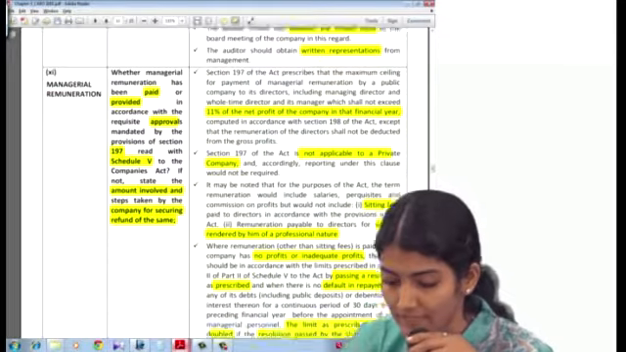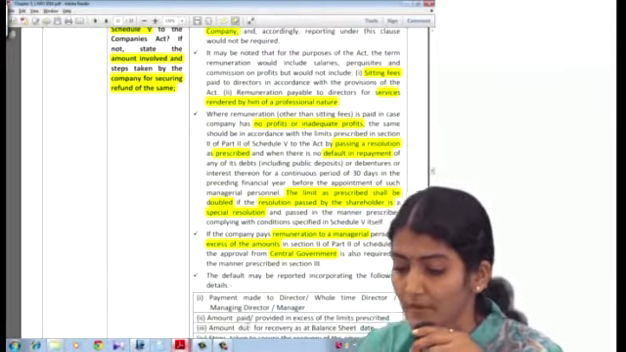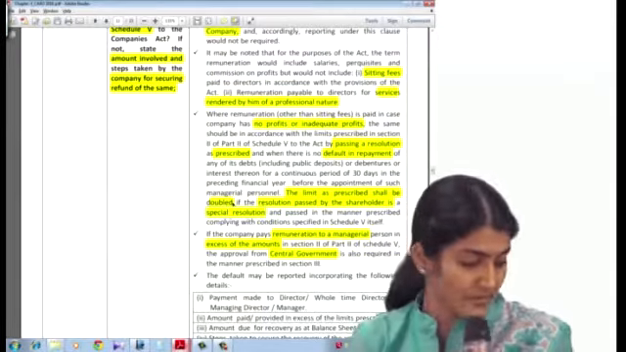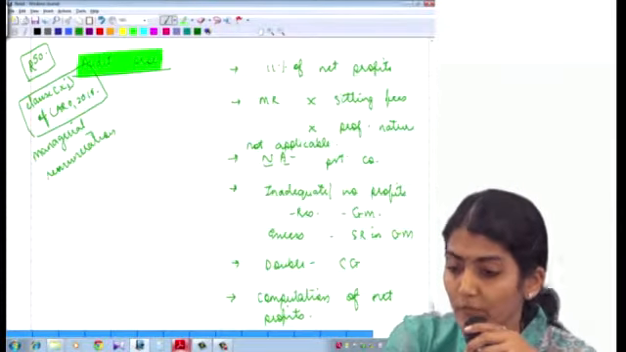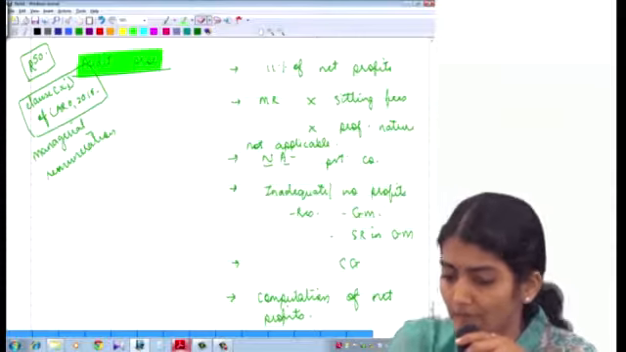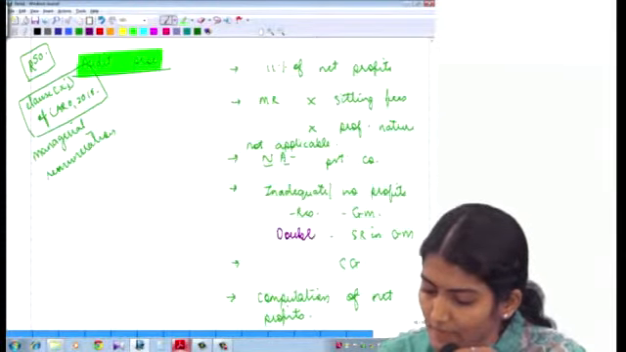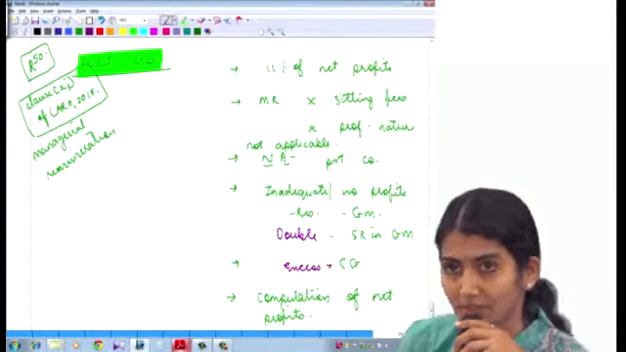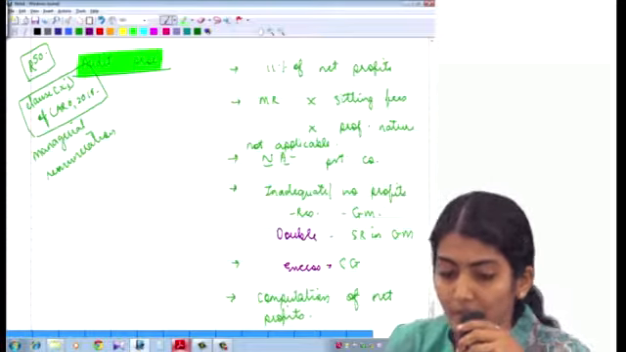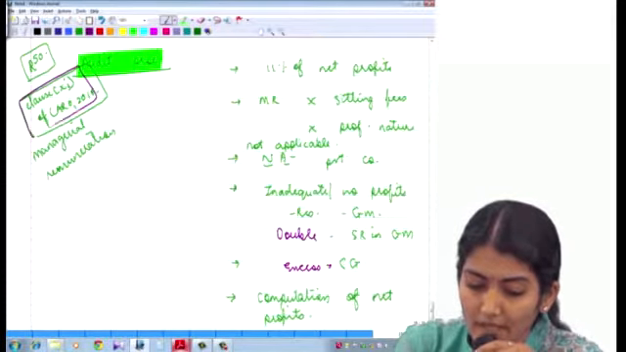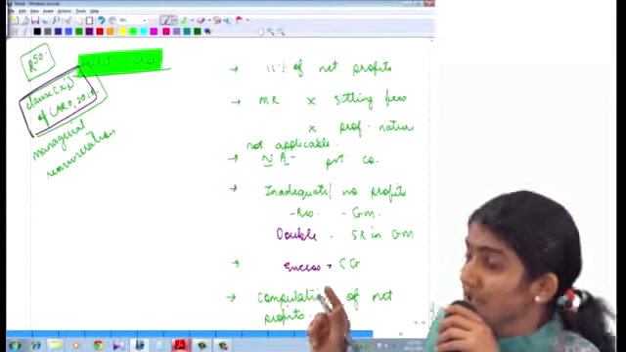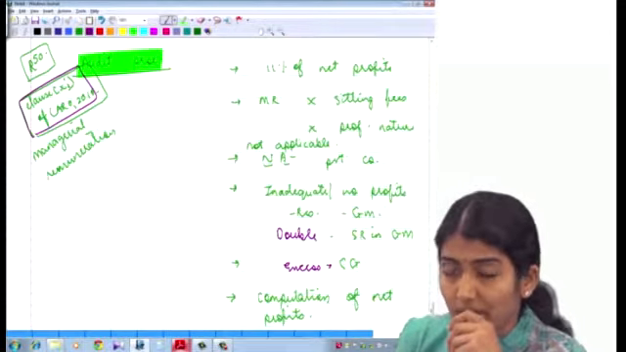Okay, for double it is special resolution. So for excess, and for double, then special resolution. If you want to double it, we can just swap these words. If it is to be doubled, then special resolution in the general meeting. And if you want to pay excess, then central government. Right, so that is clause 11, which is regarding the managerial remuneration.